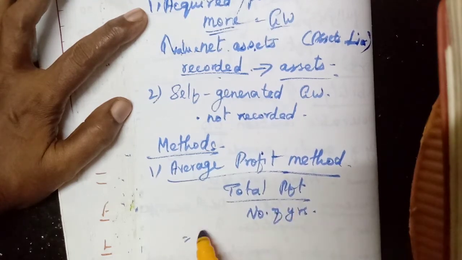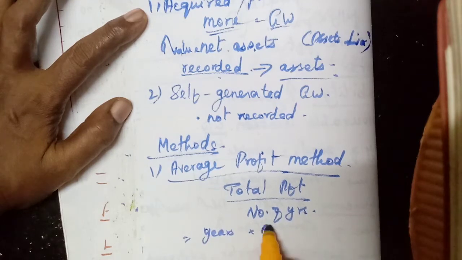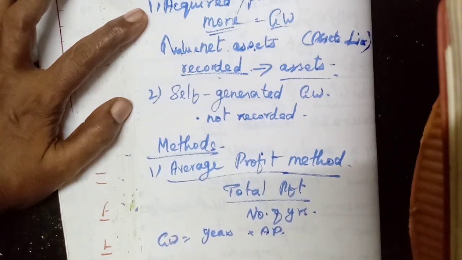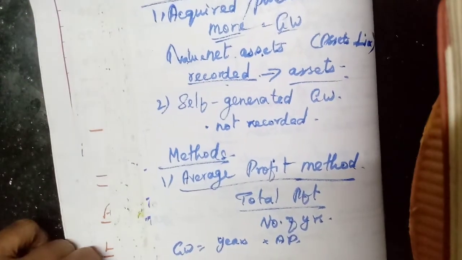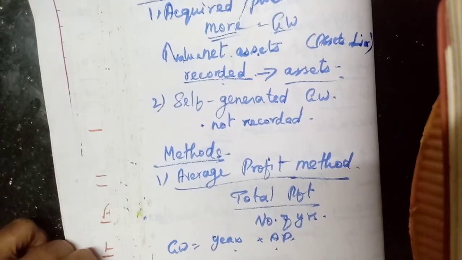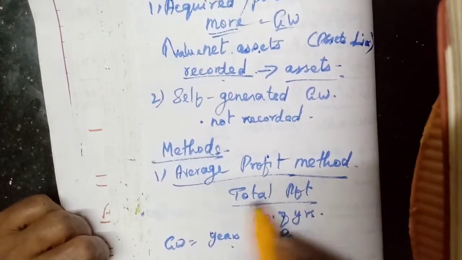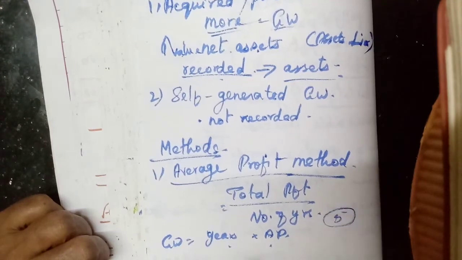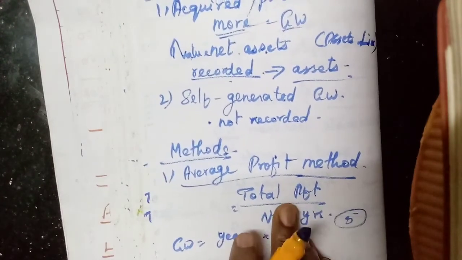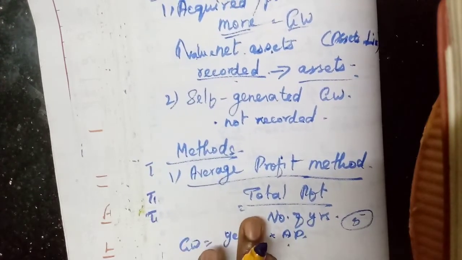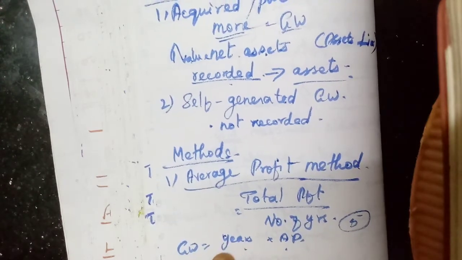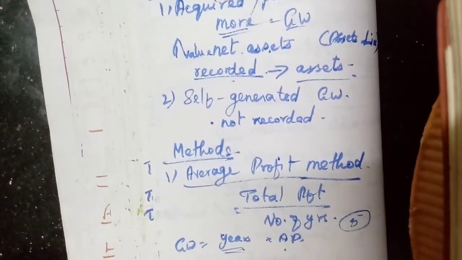Then they will give one number of years of purchase. Years of purchase into average profit, that is called goodwill. Goodwill is calculated as certain years of purchase of the average profits of the past few years. Maybe 5 years profit will be given. We should calculate total profit divided by 5, we will get the average profit. Then average profit into number of years of purchase. That's all, very easy one.